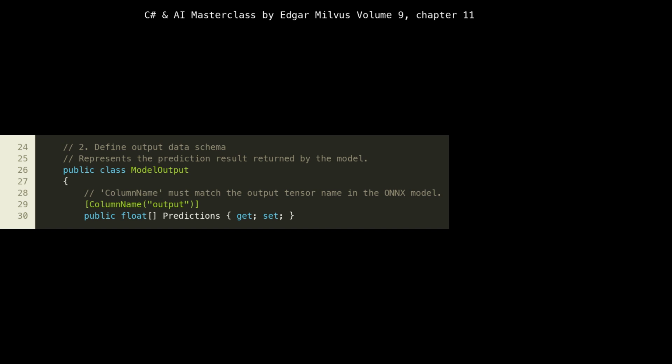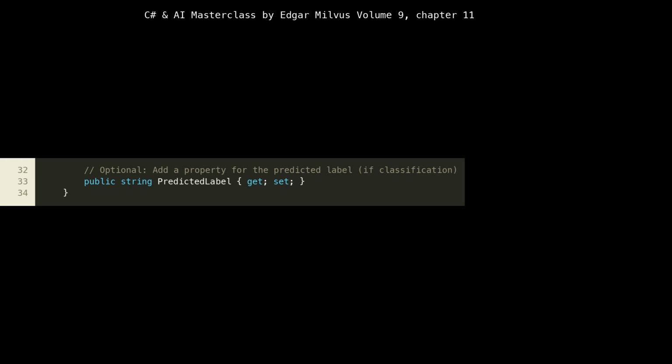We're expecting a float[] because many machine learning models, especially regression or multi-class classification before softmax/argmax, output vectors of floating point numbers. At line 32, we have an optional PredictedLabel property. While our ONNX model might just output raw scores or probabilities in the Predictions array, for classification tasks it's often convenient to have a human-readable label. ML.NET can automatically map the highest probability to a label if you configure it in the pipeline, or you can add post-processing logic yourself. Including this here signals that such a step might be part of a more complex classification pipeline, even if not directly used in this basic example.